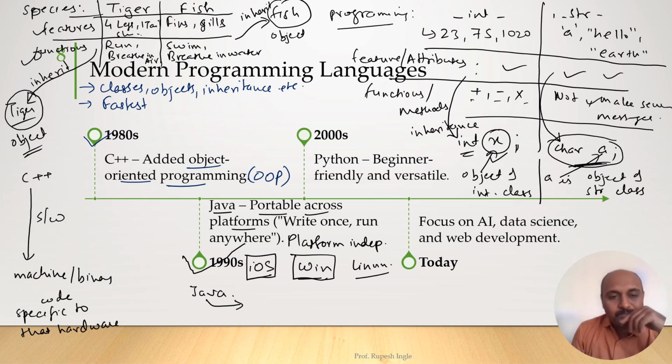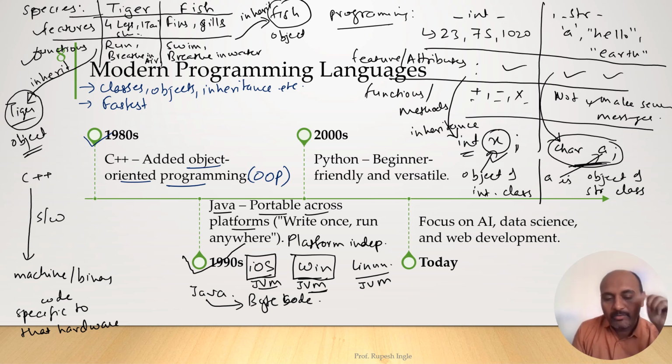It will be converted into byte file or byte code. In all the operating systems we have a software installed which is called JVM. JVM stands for Java Virtual Machine. So what will this JVM on iOS do? It will take the byte code and convert it into the machine code, which is specific to the hardware on which iOS is working.